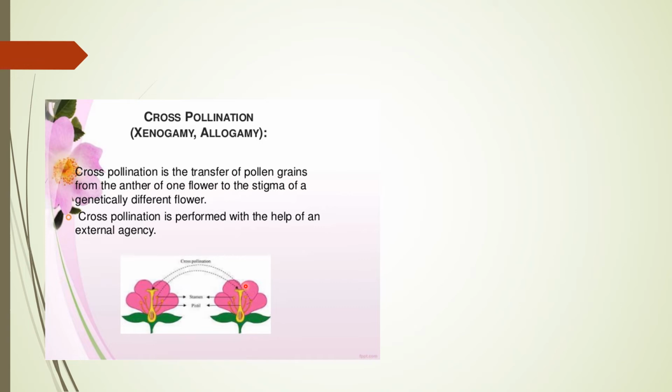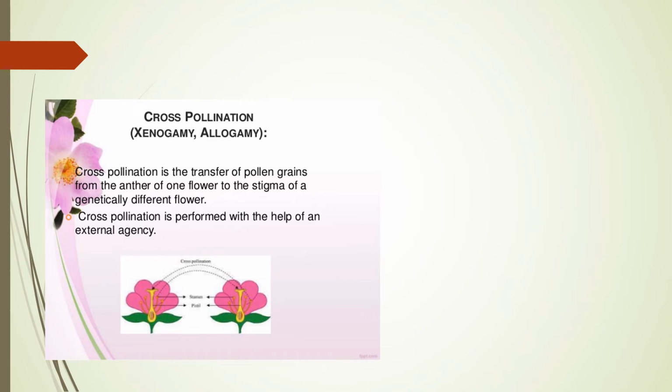Now what is important for this type of pollination? They need some agent, because pollen is transferred from one flower to another flower of a different plant. So for that they need some agent. Those agents are known as pollinating agents. So this is a type of cross pollination. A very common example is papaya and maize. These are certain examples of cross pollination.